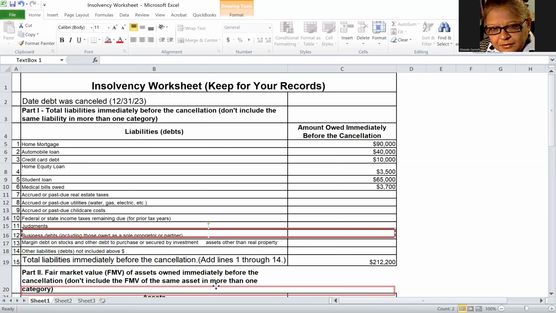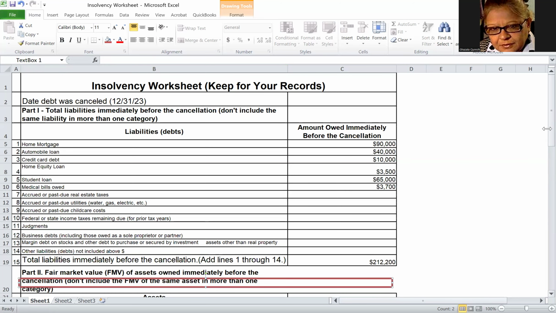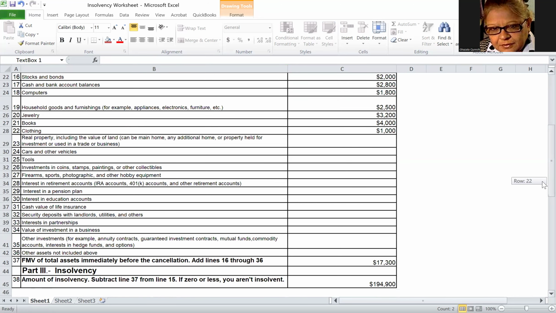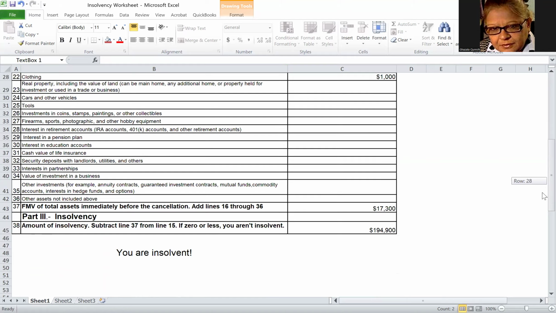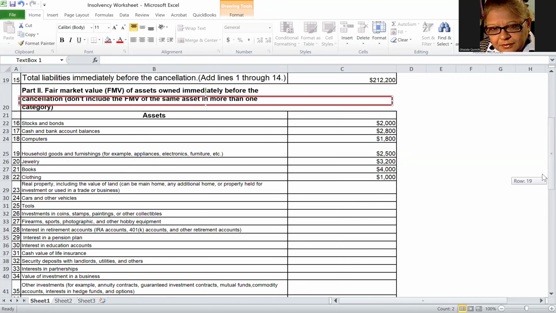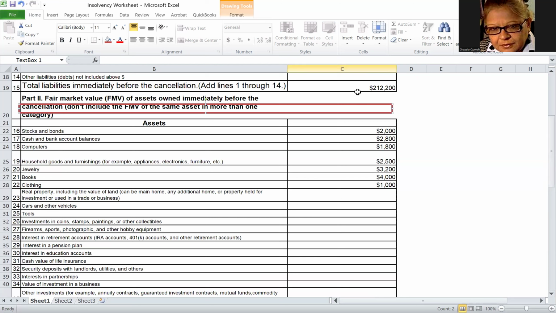Step 4. Compare your total assets' fair market value to your total liabilities. In this example, your total liabilities exceed your total assets, therefore you are insolvent, and you don't need to report your debt as taxable income. But if the total assets were to exceed your total liabilities, then you are solvent and you need to include your forgiven debt as taxable income.